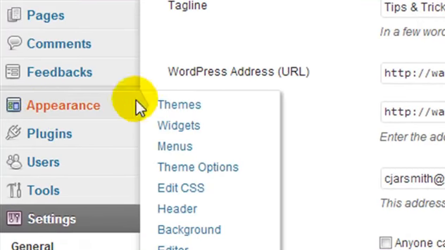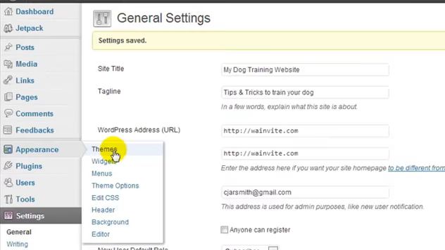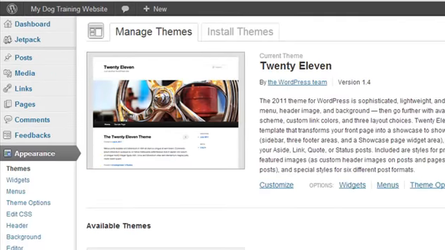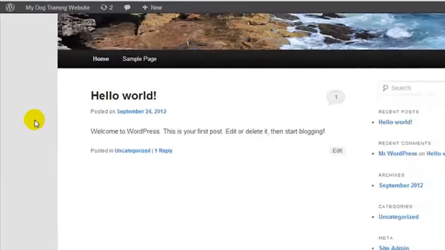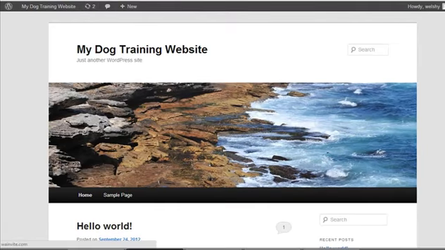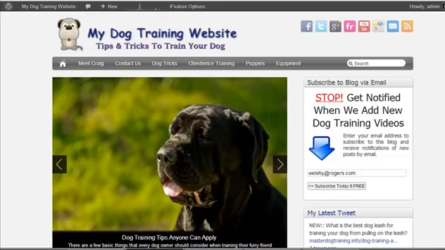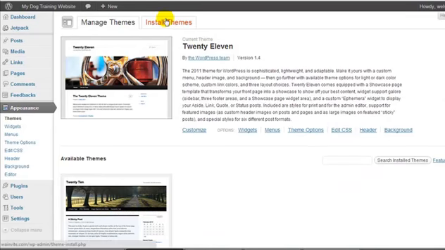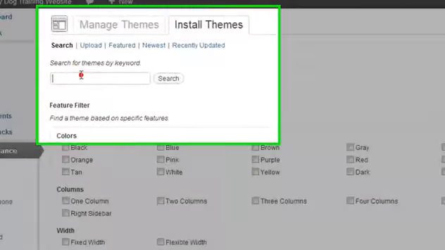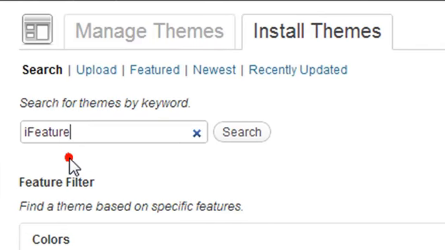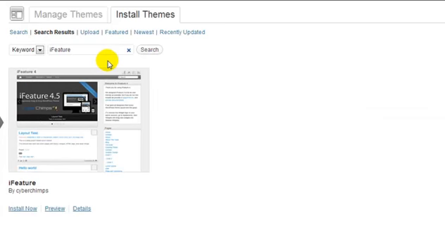So under Appearance, we want to click on Themes. Because if you recall, right now our theme looks pretty boring. It's a default theme, and we want to have our website look like this. So to do that, we're going to click on Install Themes, and we're going to search iFeature. That's iFeature, and click on Search. And here is the theme that we want to install. So I'm going to click on Install Now.